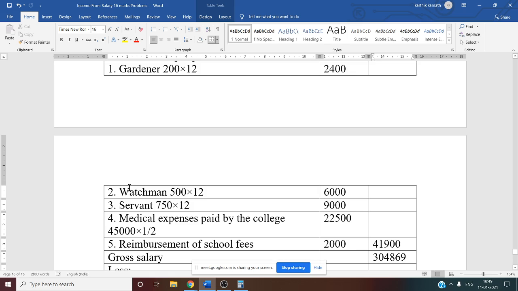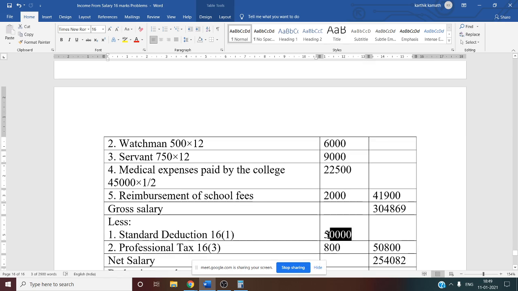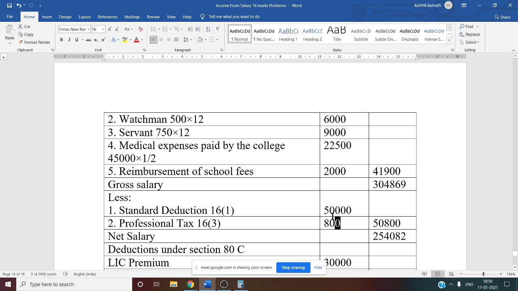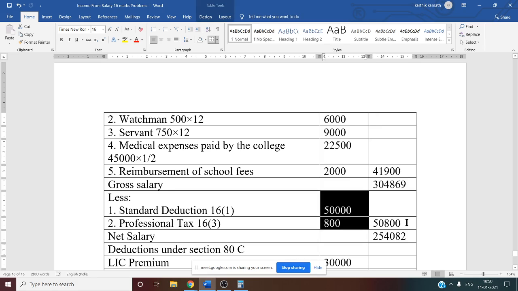From gross salary, we have to deduct certain things. One is standard deduction, that is fixed, 50,000. Every problem you have to give. That is under section 16 clause 1. Standard deduction 50,000 we have given. Then professional tax given in the question, that is section 16 clause 3. That is 800. Deduction 800 you have to give, because in the question they have given professional tax. So now total deduction here 50,000 plus 800, 50,800. So that you have to minus from gross salary in order to get net salary.